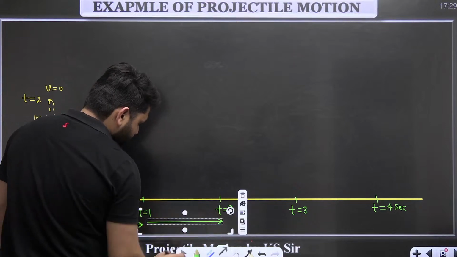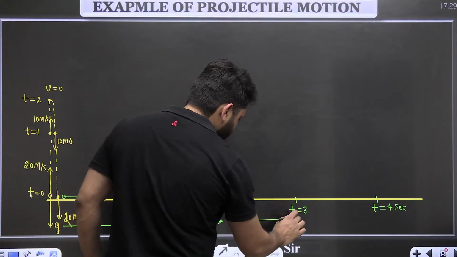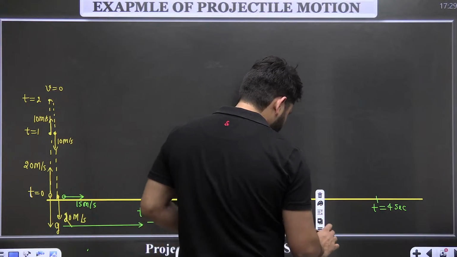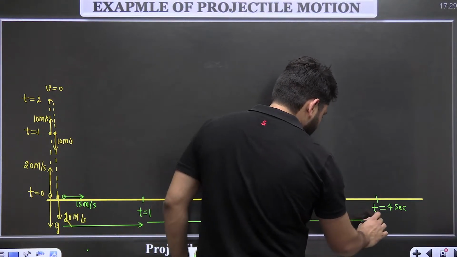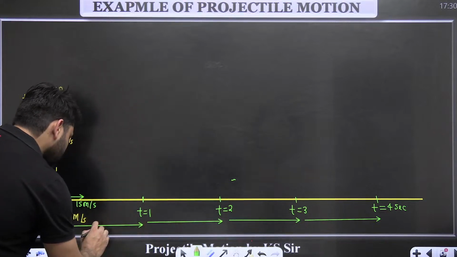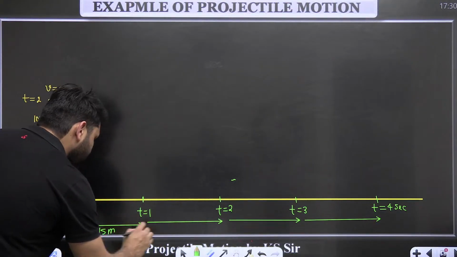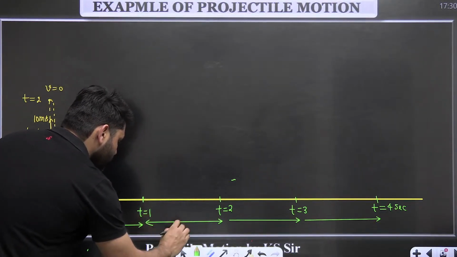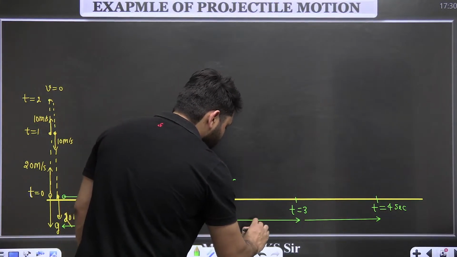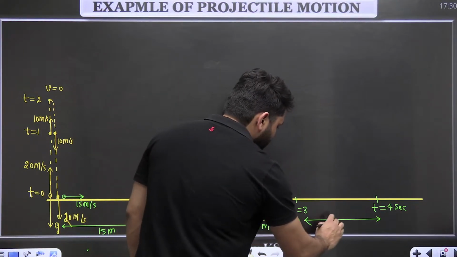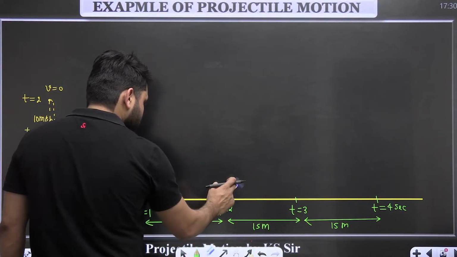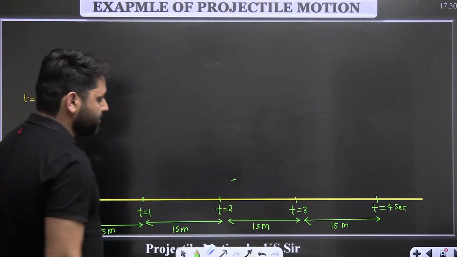So these are all the distances covered: 15, 15, 15, 15 meters.